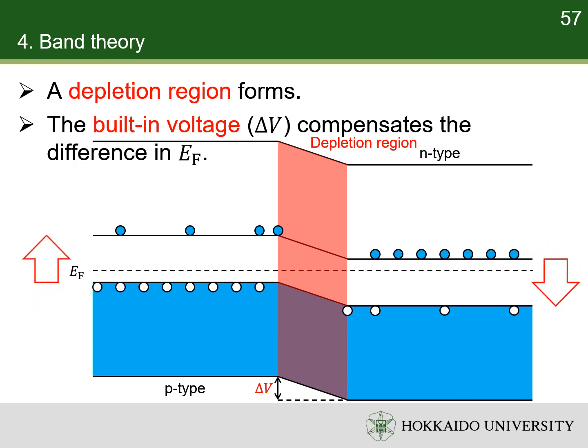The built-in voltage also alters the energies of conduction band and valence band. On the p-type semiconductor, due to the accumulation of negative charge, the band energies rise. On the n-type semiconductor, due to the accumulation of positive charge, the band energies drop.